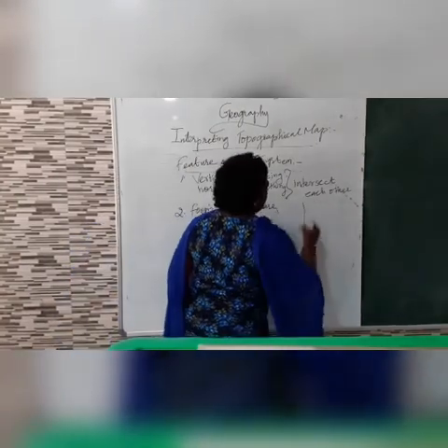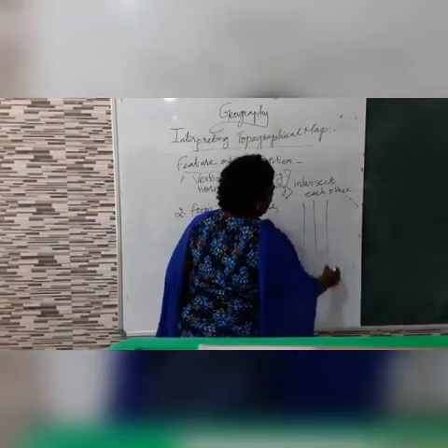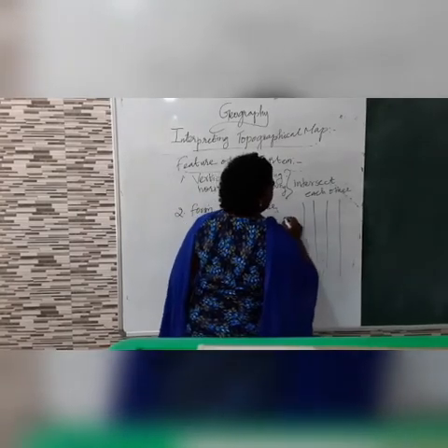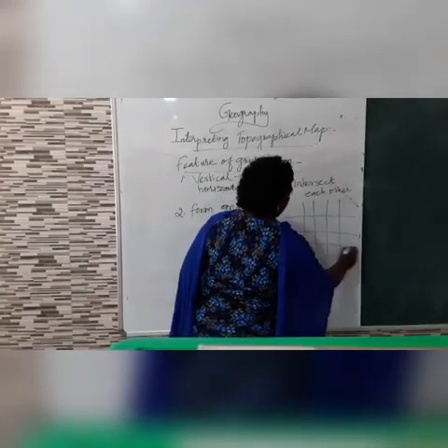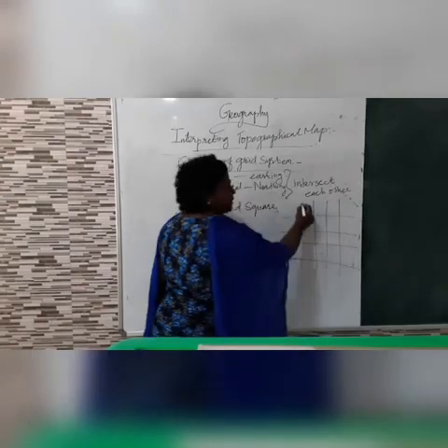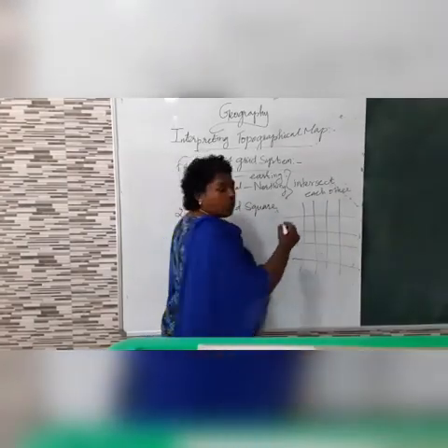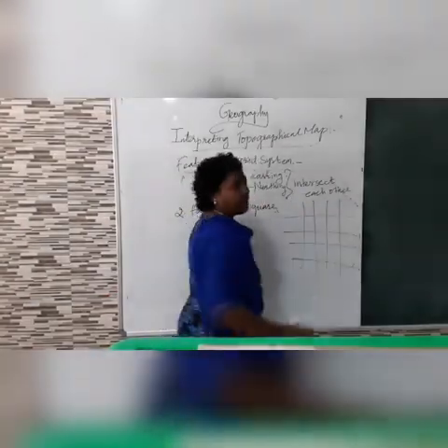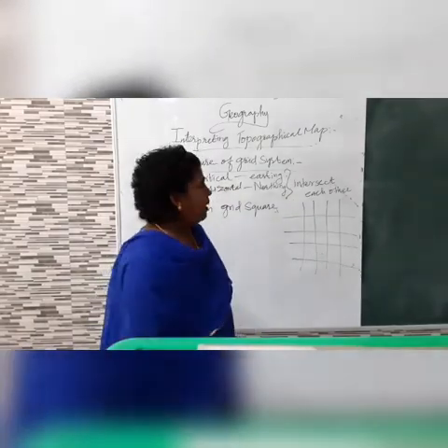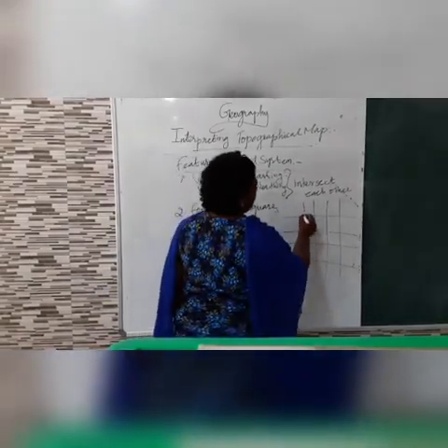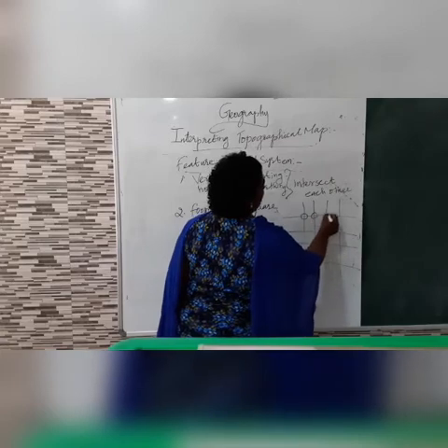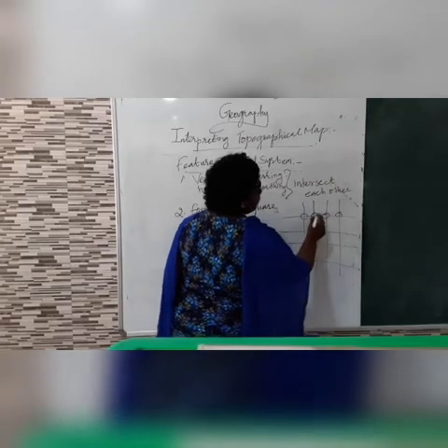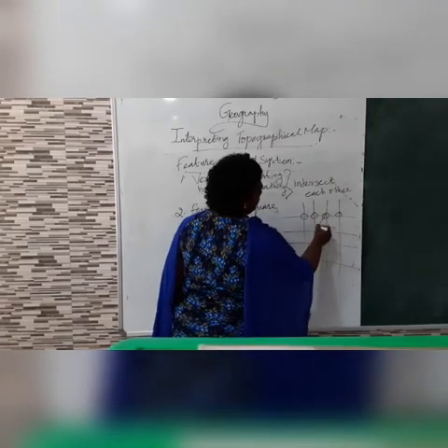For example, this is the vertical line and this is the horizontal line. Each line has its own number. Each line will be given a number, and the lines intersect at a particular point to form a grid.